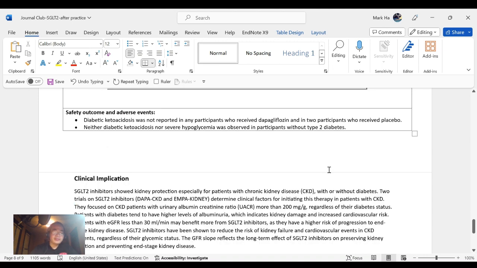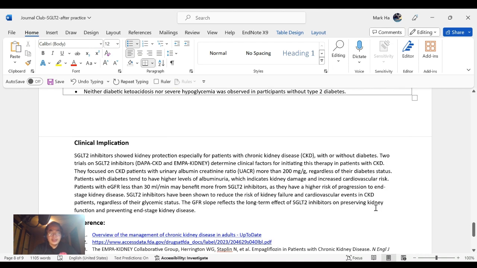For a safety outcome, diabetic ketoacidosis was not reported in any participant who received dapagliflozin, and in two participants who received placebo. Neither diabetic ketoacidosis nor severe hypoglycemia was observed in patients without type 2 diabetes.